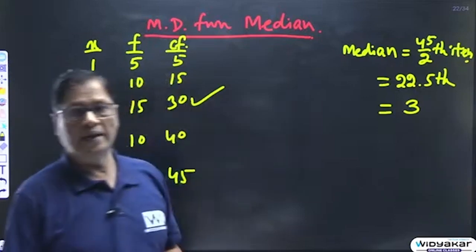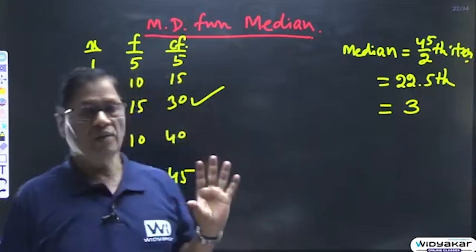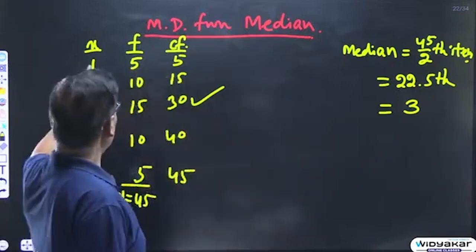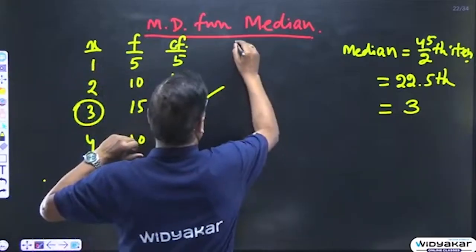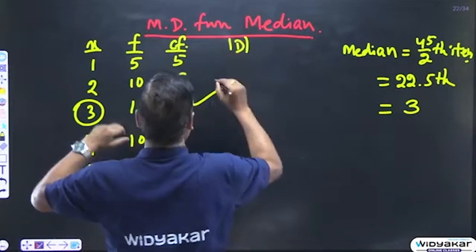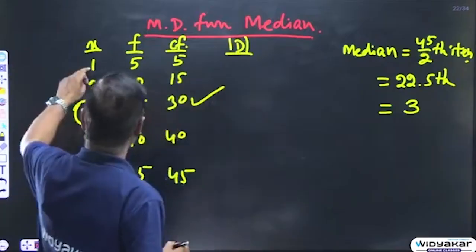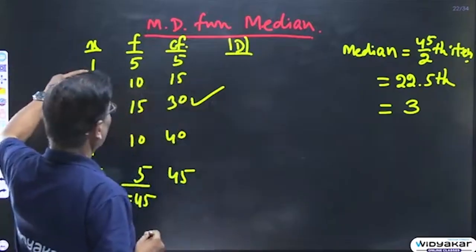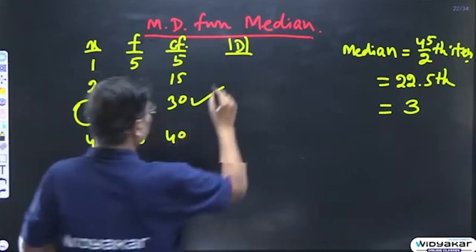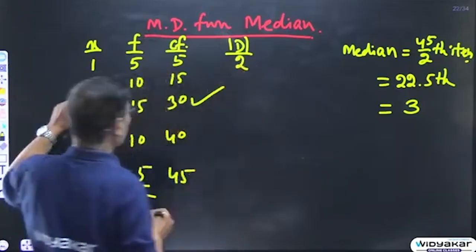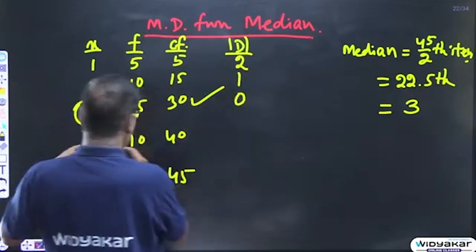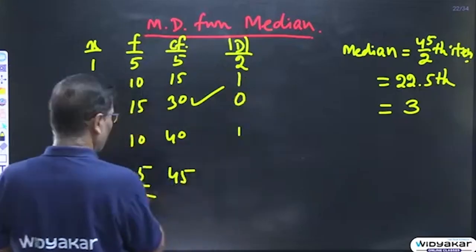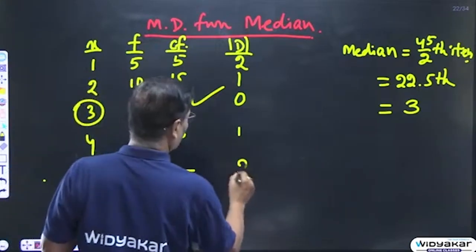Once you get the median, which we have calculated as 3, we can take the difference from x. So |d| is equal to: 1 minus 3 is minus 2, but we will write 2. 2 minus 3 is equal to 1. 3 minus 3 is equal to 0. 4 minus 3 is equal to 1. And 5 minus 3 is equal to 2.